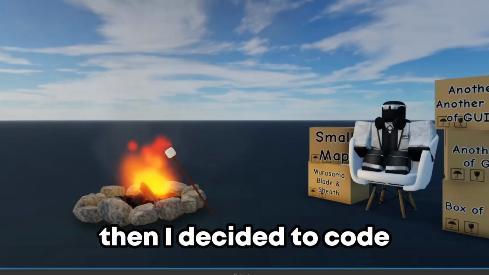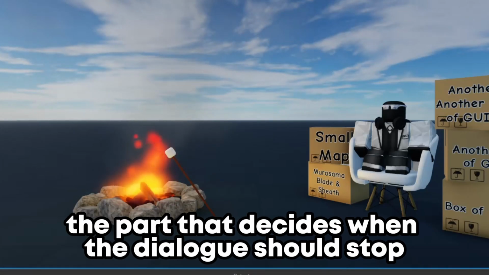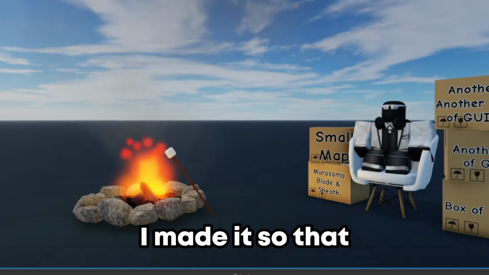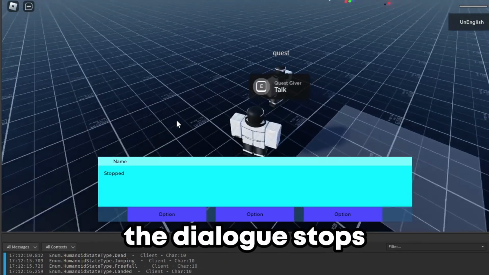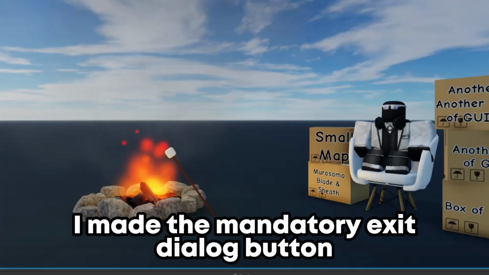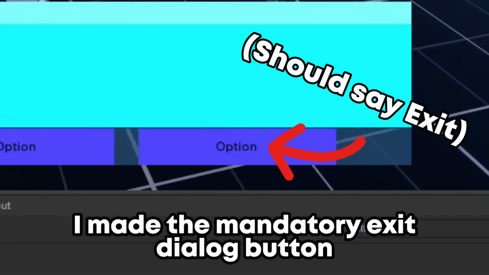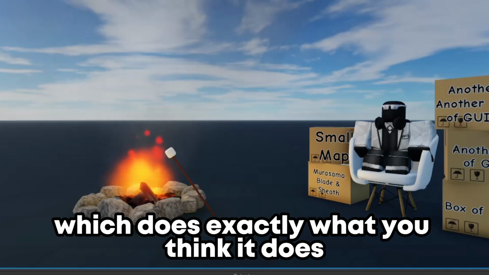Then I decided to code the part that decides when the dialogue should stop. I made it so that if you walk away, the dialogue stops, and if you die, the dialogue stops. And of course, I made the mandatory exit dialogue button, which does exactly what you think it does.